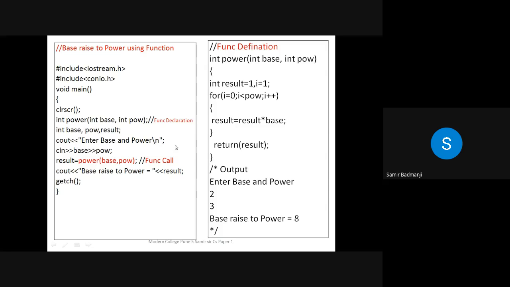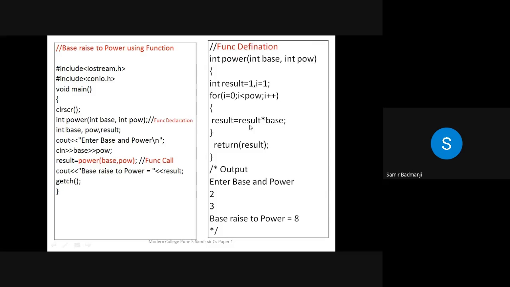Now here we are passing base and power. So when we are calling this function power, automatically base and power, suppose base is 2, power is 3, these values will be passed here to base and power. So here also we are writing one loop for I is equal to 0, I less than power, result is equal to result star base. Now if you write I is equal to 1 here, at that time you have to write I less than or equal to power, because we have to multiply the base how many times? Now suppose base is 2, power is 3. So we have to multiply base how many times? 3 times we have to multiply.